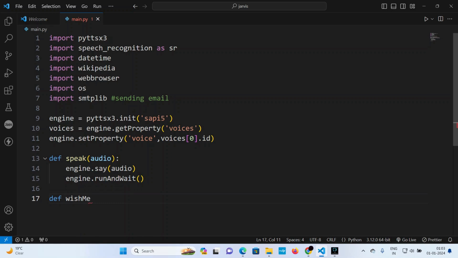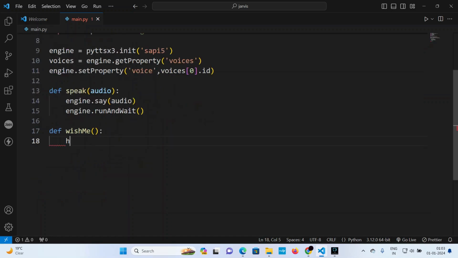Another function, def, that will wish me according to the time. So let's define wishMe. How I'll be doing the thing: let's say hour, and I'll be typecasting it into an integer. Using the datetime module I have already imported, datetime.datetime.now, there is a function, and I'll take the hour here.